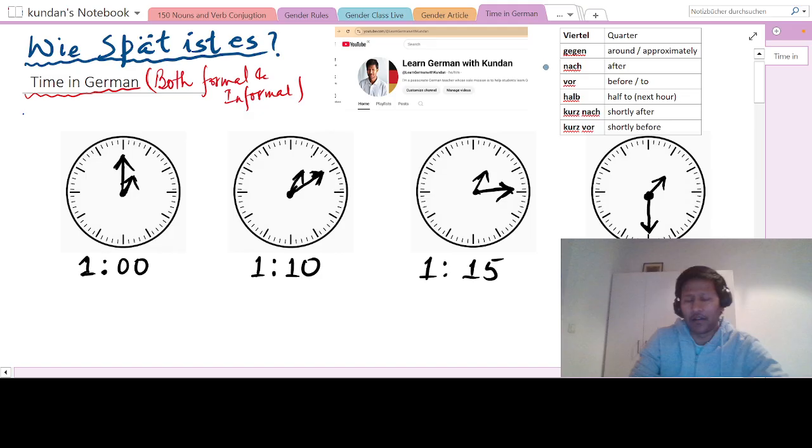Okay, so here we have to learn a few things before we get going and start solving the problems. These terms, like 15 minutes, 15 minutes is called Viertel, as you can see here, quarter. So these terms you have to remember, and then we will start. So Viertel is 15 minutes. And nach is after. So for example, if I say 5 minutes after 1 o'clock, or 10 minutes after, we say nach. So nach means after, and in the same way vor is before, just the opposite of nach.